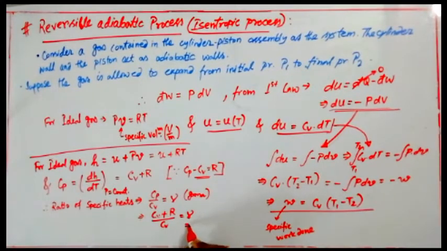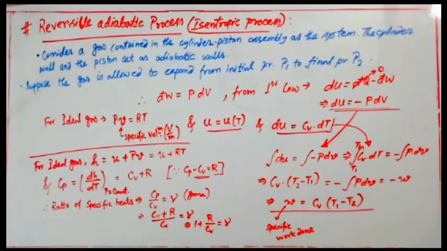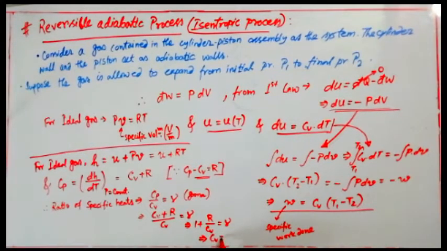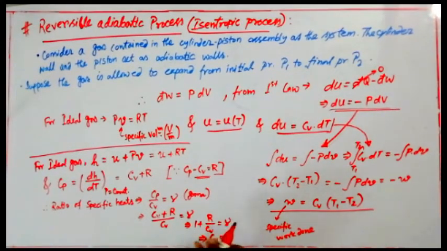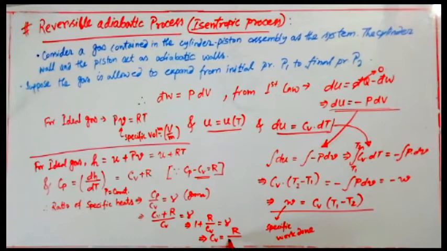So it gives 1 plus R by Cv equals gamma. From there I can write Cv, if you just rearrange that relation, it will give you Cv equals R by gamma minus 1. That is the relation we can build from here.